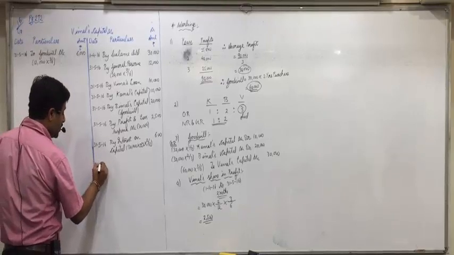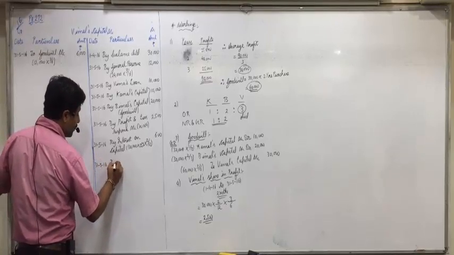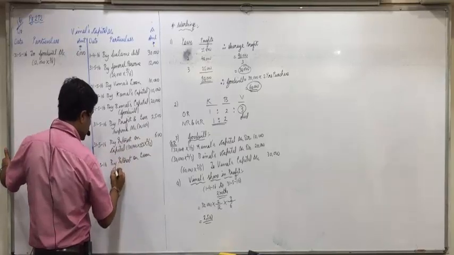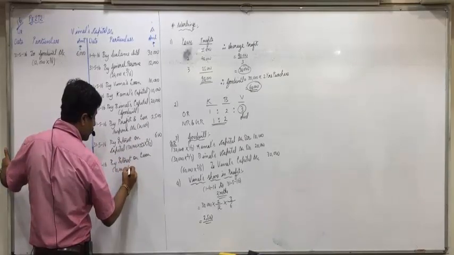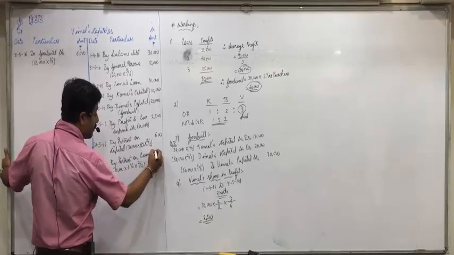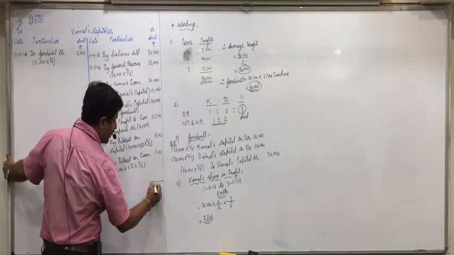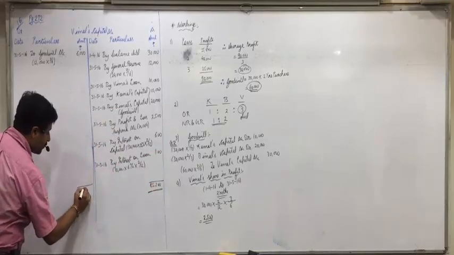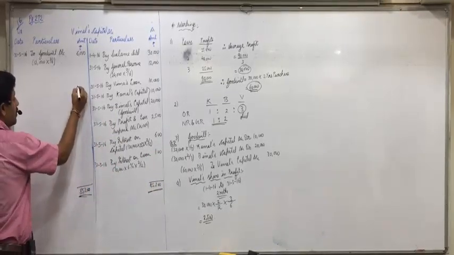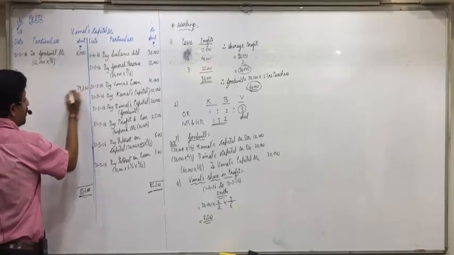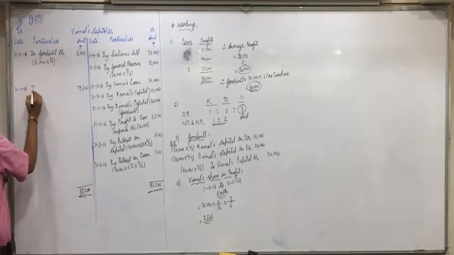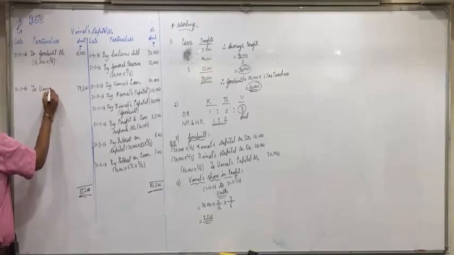No information is given, so 6%. By interest on loan, 10,000 into 6% into 2 by 12, 100. Total 85,200, less 79,200. Please verify, is it right? Yes. 31/5/16 to Vimal's.